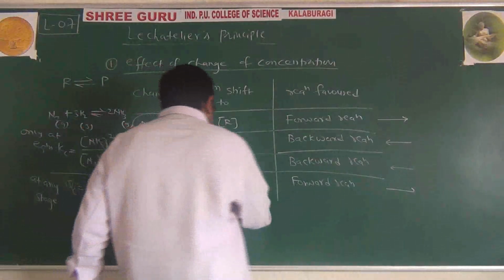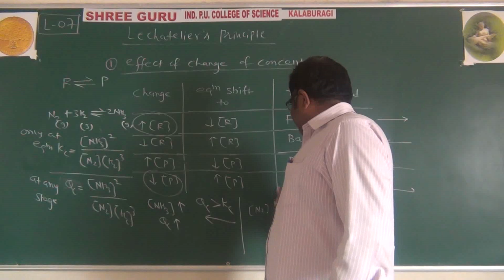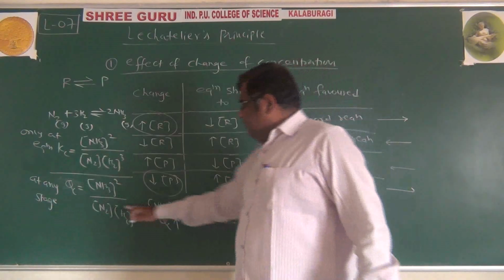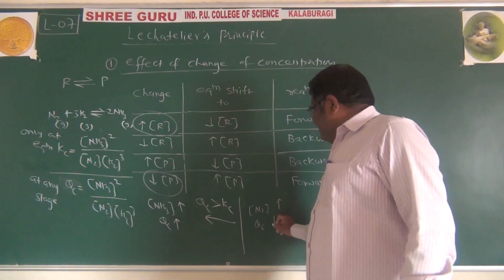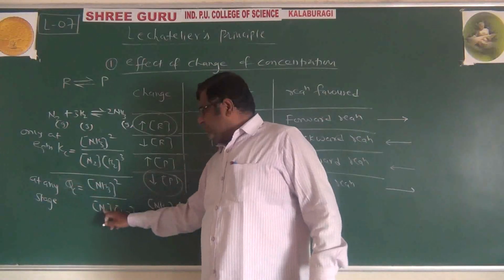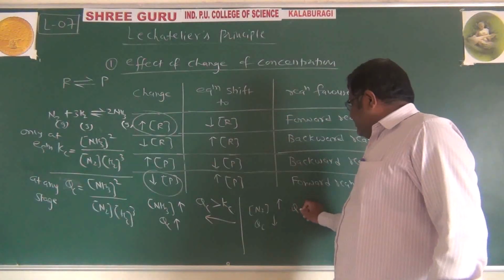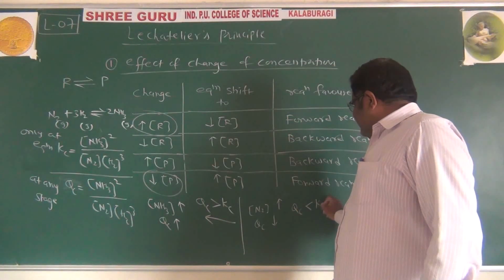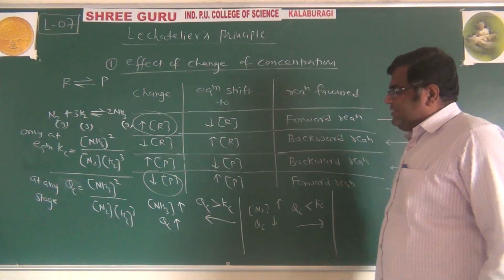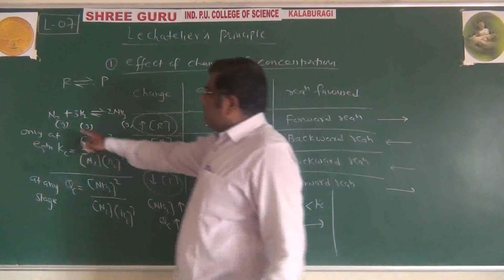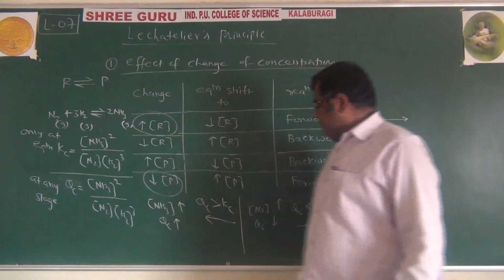Now, increase the concentration of nitrogen. What will happen to Qc? Qc will decrease because they are inversely proportional. If Qc decreases, Qc is less than Kc and the reaction will go in the forward direction. So increase the concentration of nitrogen and the reaction will go in the forward direction.